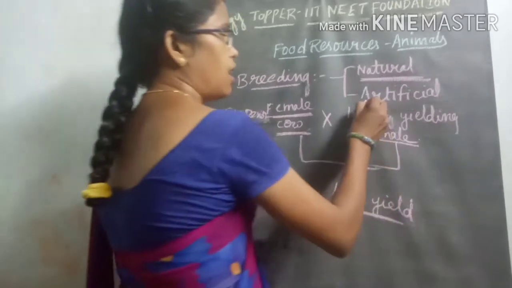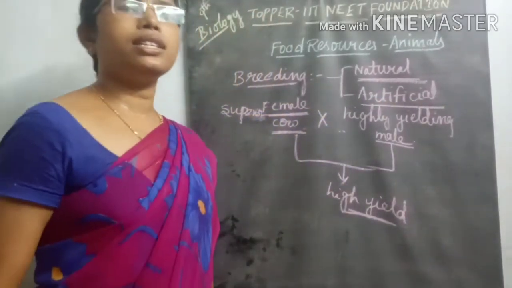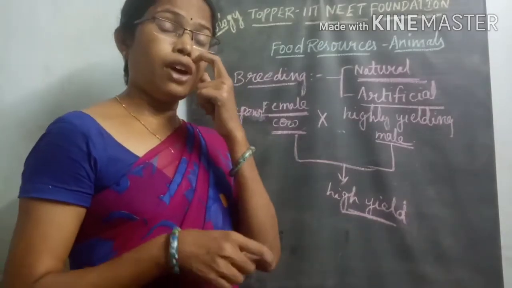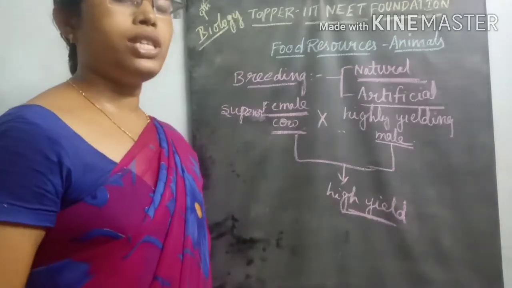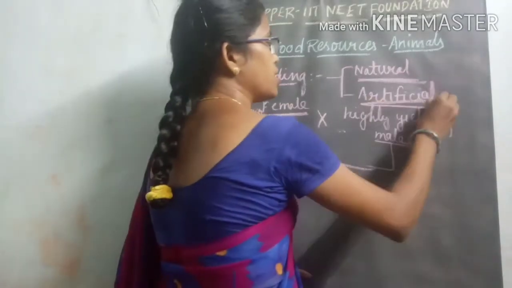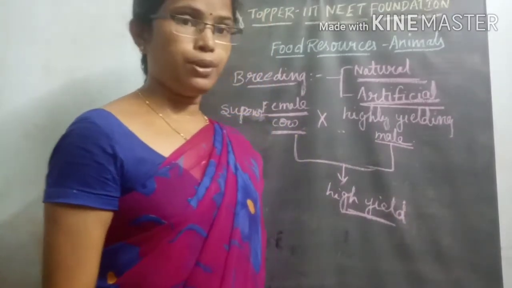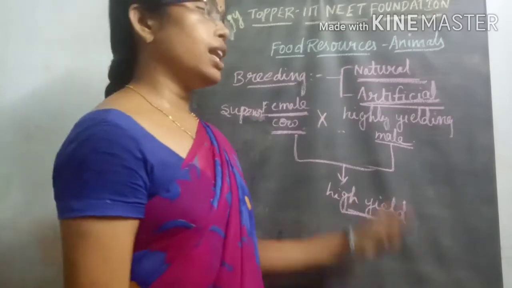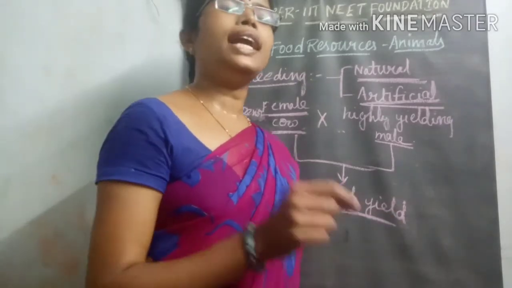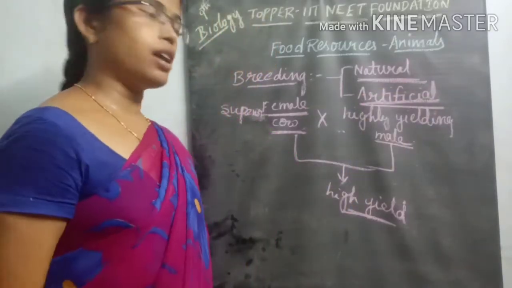Then coming to the next one, that is called artificial breeding. Nowadays most human beings, or most dairy farming industries, are producing next generation organisms by using this artificial breeding type. In artificial breeding, human beings collect semen